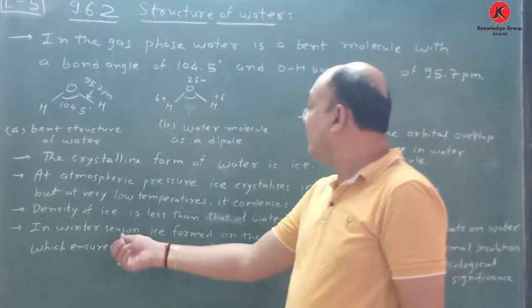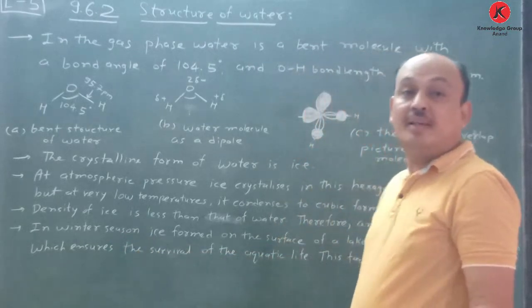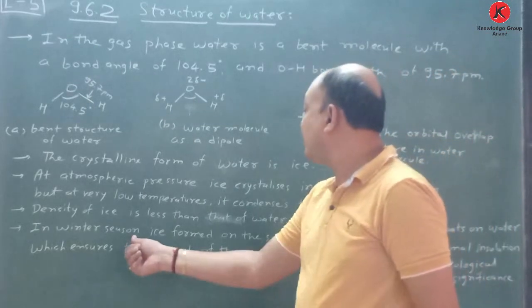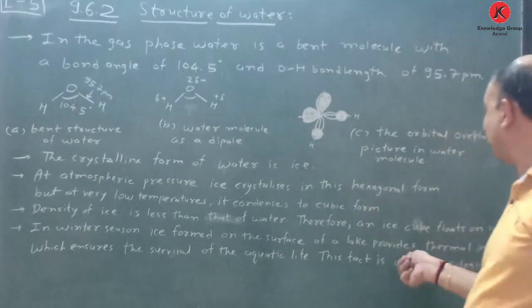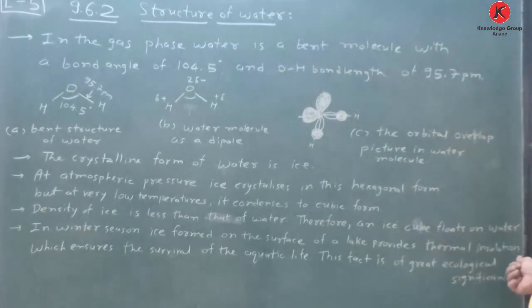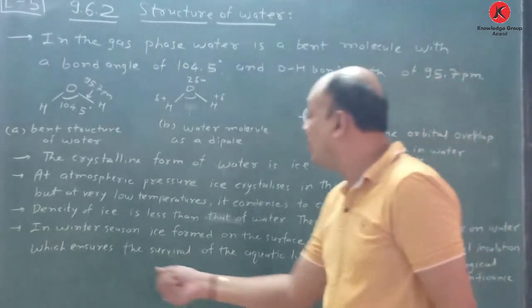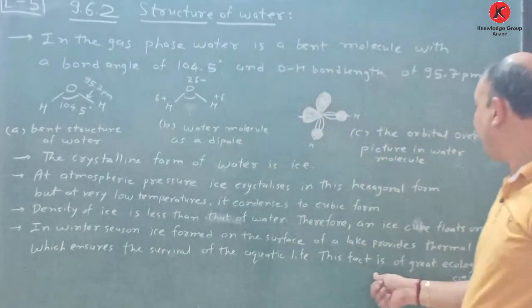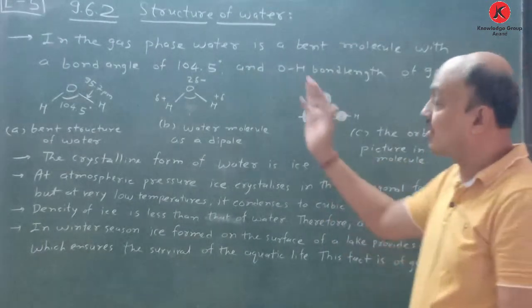In winter season, this is a very, very important point, asked many times in general knowledge questions or competitive exams, ice formed on the surface of a lake provides thermal insulation, which ensures the survival of aquatic life. This fact is of great ecological significance. So this is all about the structure of water.